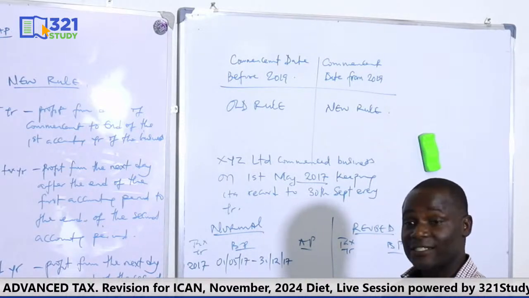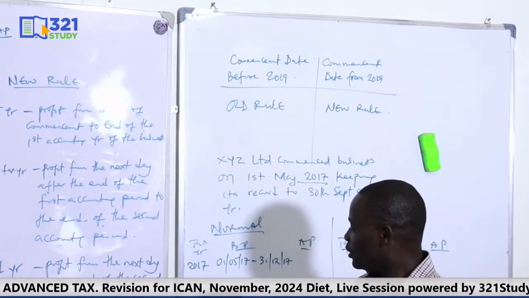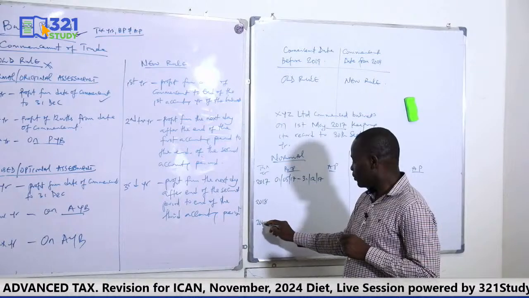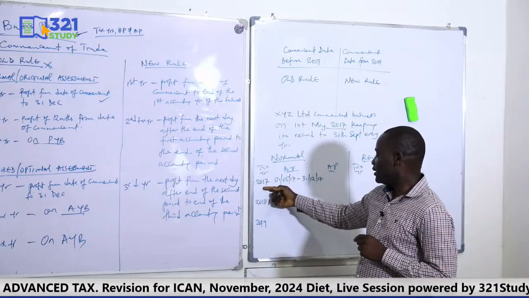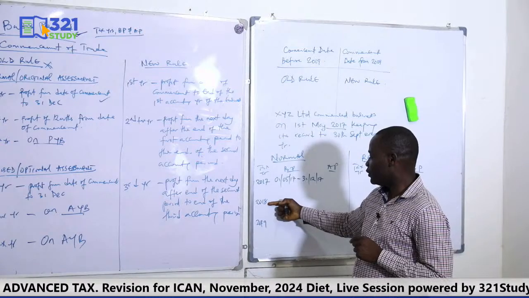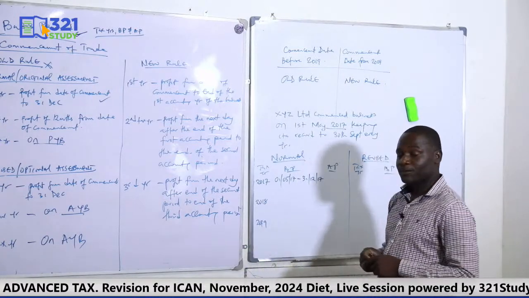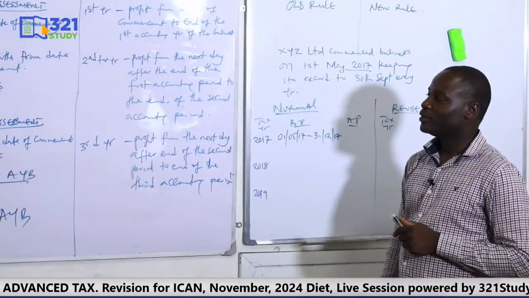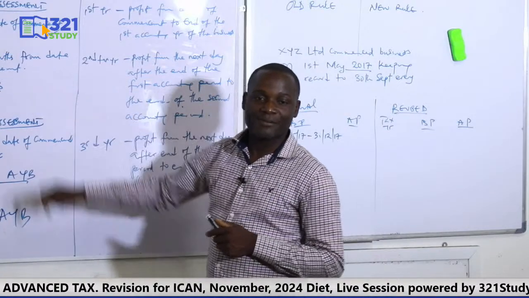Now the second and third year, once you have gotten the first tax year for the old rule, will follow suit as the subsequent years. 2017 is the first year, so the remaining two years will be 2018 and 2019. Are we together? Now, in the second year of the normal, which profit will be taxed? We tax the profit of 12 months from the date of commencement.